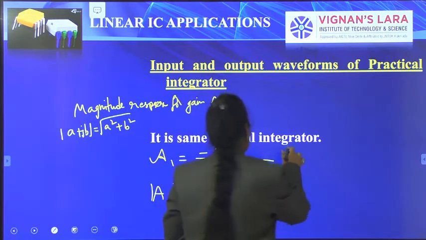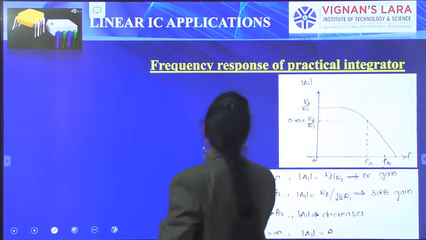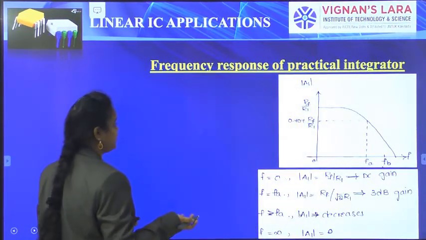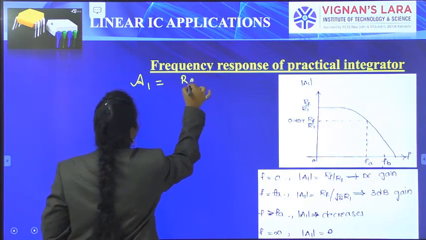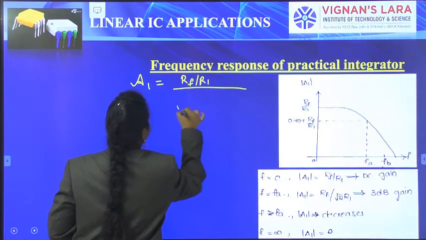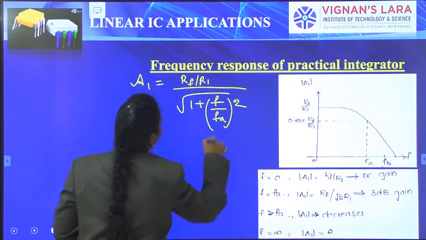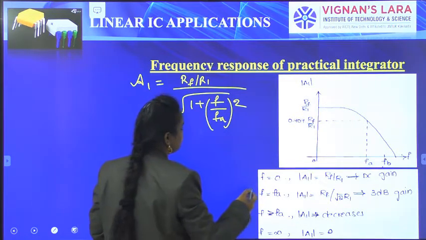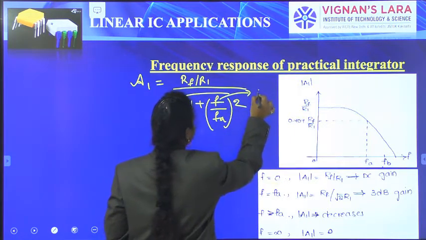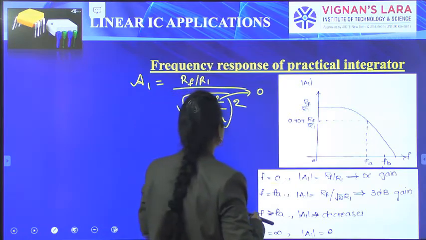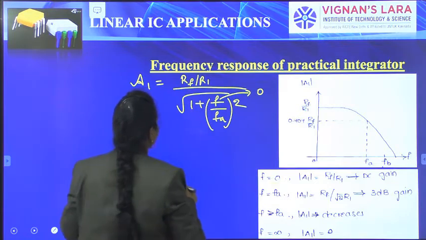So here we have the term F by FA. I can show it in the form of a graph. We have A1 is equals to RF by R1 by the square root of (1 plus (F by FA) whole square). In the place of F is equals to 0, we get the output RF by R1. Why? Because the square root of (1 plus 0) means RF by R1.